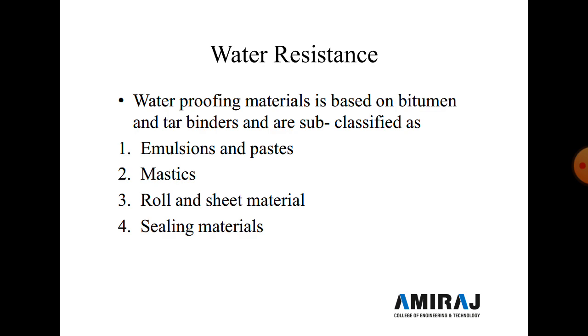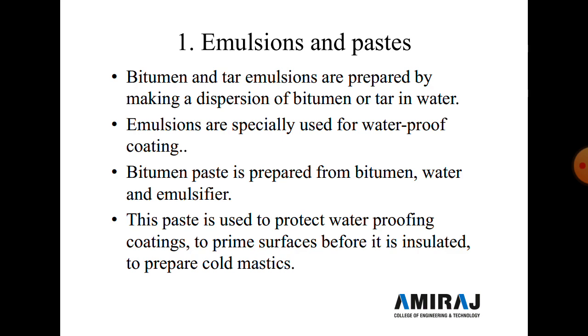Waterproofing material is based on bitumen and tar binders and is subclassified into four classifications. First is emulsion and paste, then mastics, third is roll and sheet material, and fourth is sealing material. So four types are classified to construct waterproofing material. One by one we discuss them. First we discuss emulsion and paste.